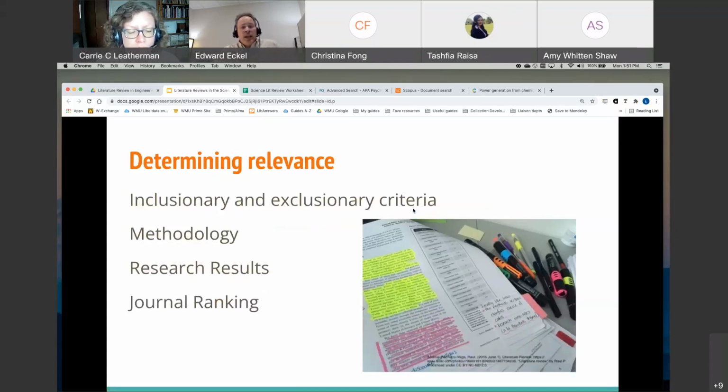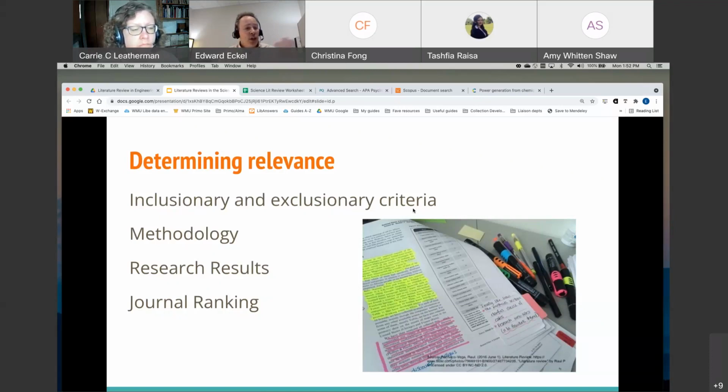Now, beyond just searching for sources, once you find references from a database, you need to think about what is relevant, okay? What articles are valuable for you to read and what articles will not be. You're going to need to think about what inclusionary and exclusionary criteria you're going to use to decide what is worth reading. What study population is the article discussing? What is the date of publication? What is the type of publication?